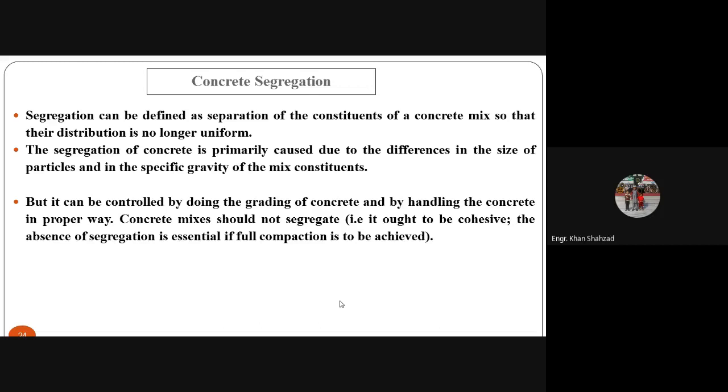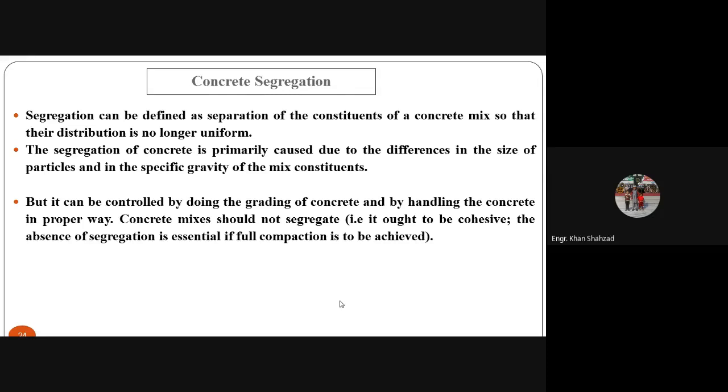The segregation of concrete is primarily caused due to the differences in the size of the particles and in the specific gravity of the mixed constituents. As we discussed, the size of the particles, the shape of the particles, and similarly the weight of the particles. The larger size particles will have more weight, so they will settle down quickly as compared to the other particles, and it will cause segregation. Similarly, particles having more density will settle down more quickly as compared to particles having less specific gravity or less density, so it can cause segregation.